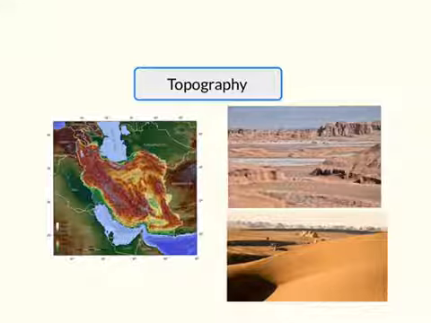Now let's get into some of the physical geography and topography of Iran. As you can see from the map on the left, Iran is a very elevated country with a lot of mountains. You have the Alborz Mountains to the north and the Zagros Mountains to the southwest. These mountains have many peaks over 10,000 feet and would be very similar to the Rocky Mountains in the U.S.